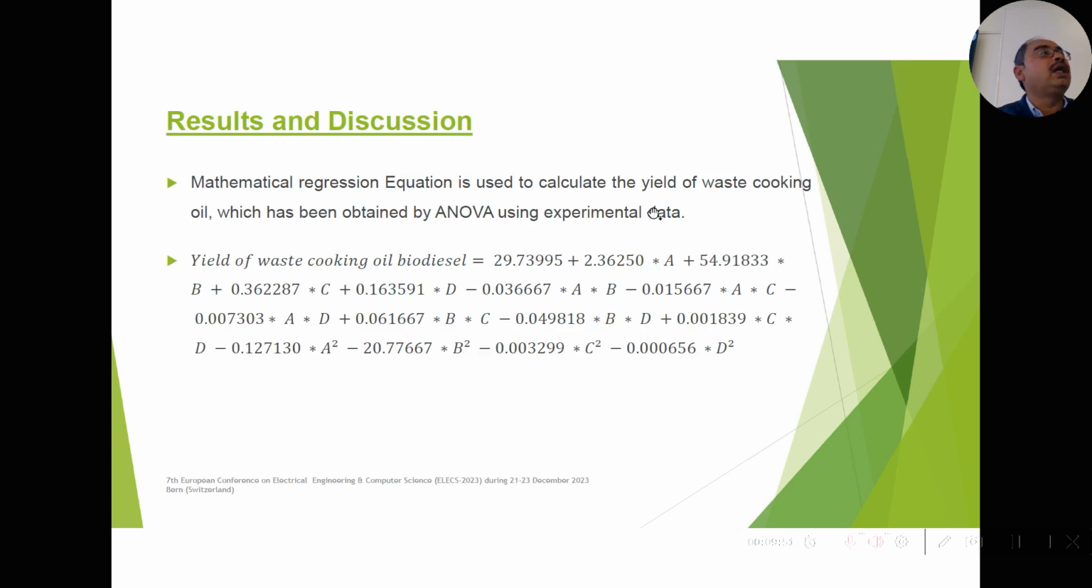This is the equation of the yield of waste cooking oil which we got from the RSM. This is the equation. We have four parameters: A, B, C, D.